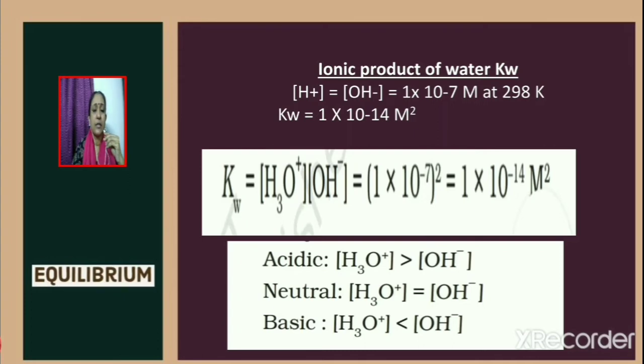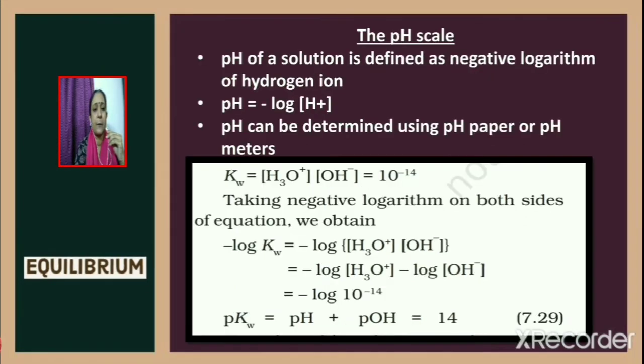We know that there are three types of solutions: acidic, basic and neutral. If the hydronium ion concentration or the H⁺ ion concentration is greater than the OH⁻ ion concentration, the solution will be acidic. If the hydronium ion concentration is equal to the OH⁻ ion concentration, then the solution will be neutral. And if the hydronium ion concentration is less than the OH⁻ ion concentration, the solution will be basic.